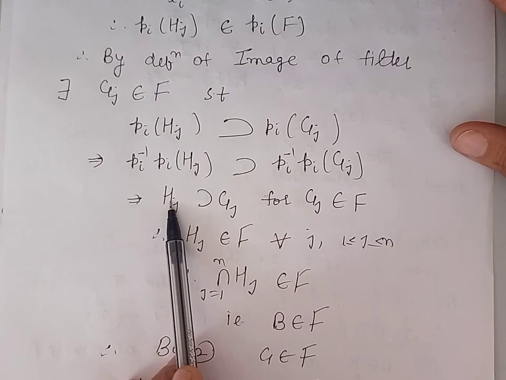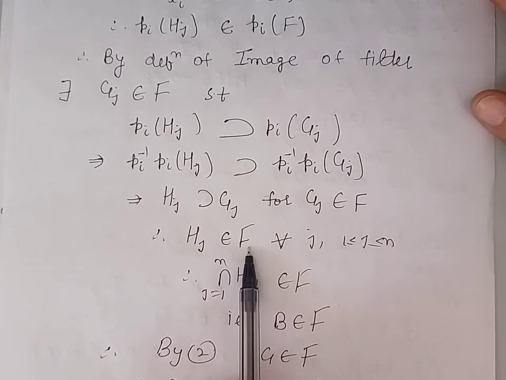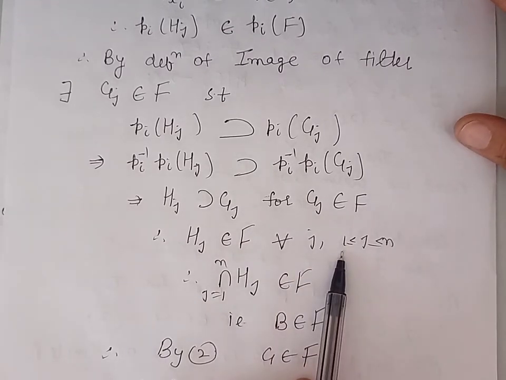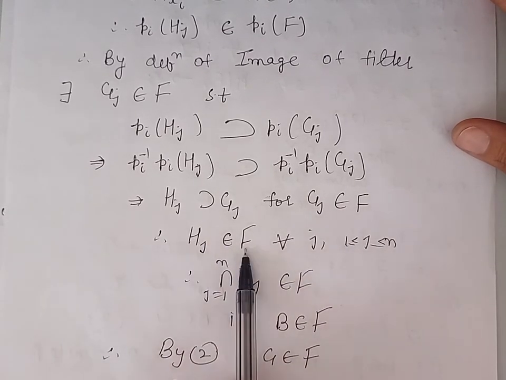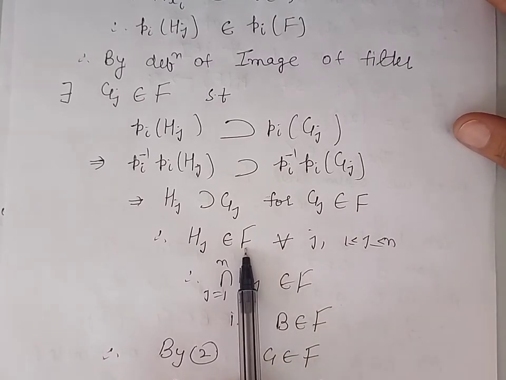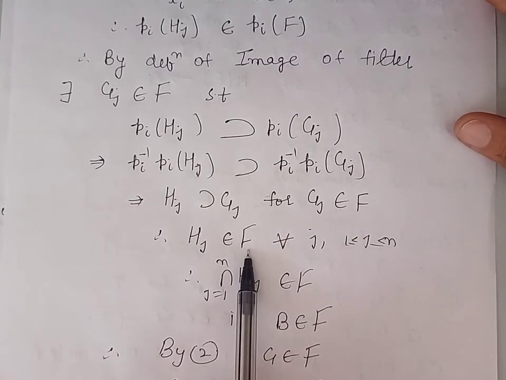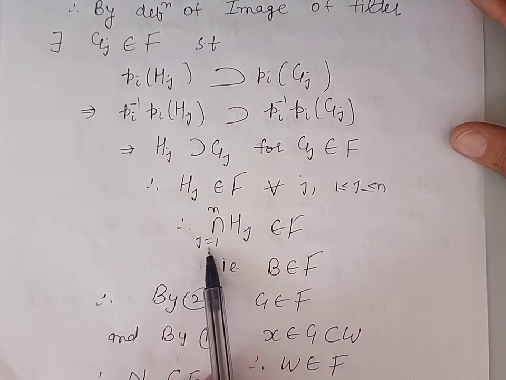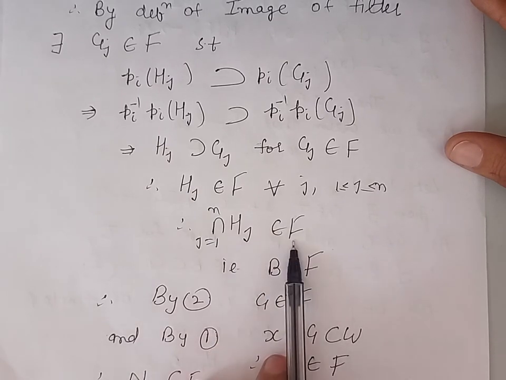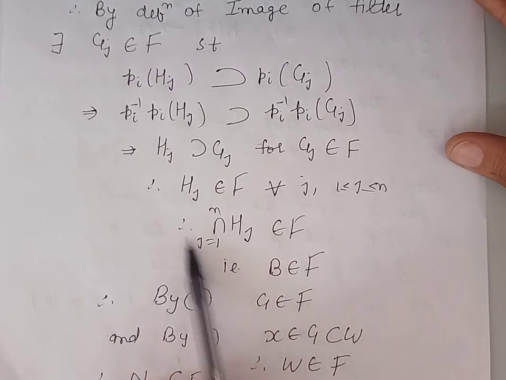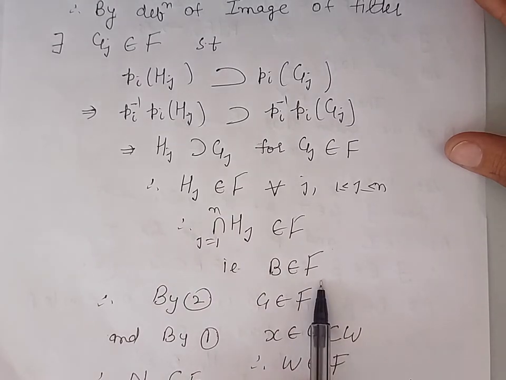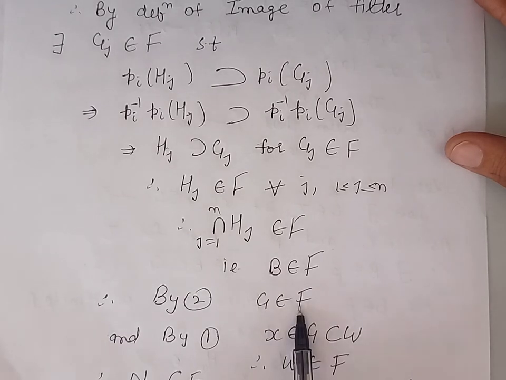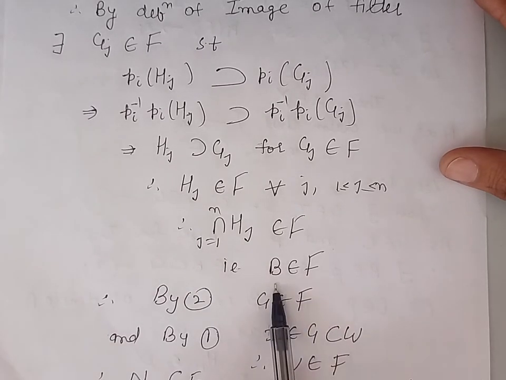Hj being the superset of Gj will belong to filter F, and this is true for every j varying from 1 to n, and therefore the intersection will also belong to the filter F, because a filter is closed under finite intersections. So the intersection of Hj where j varies from 1 to n belongs to the filter F. This is B. It means B belongs to the filter F, and therefore from the second equation, G also belongs to the filter F, being the superset of B.